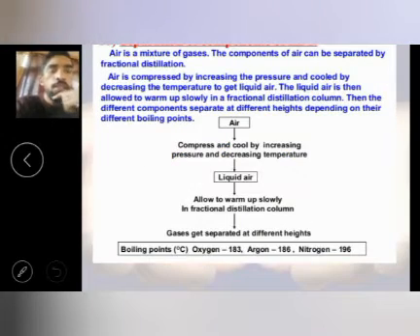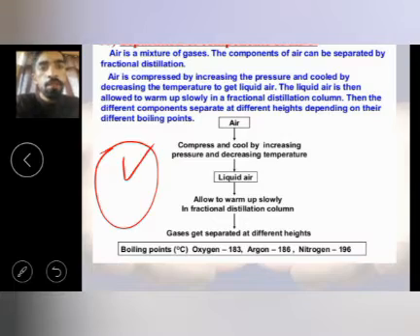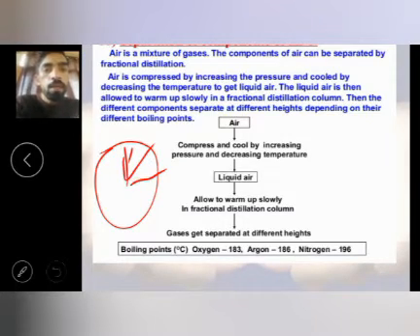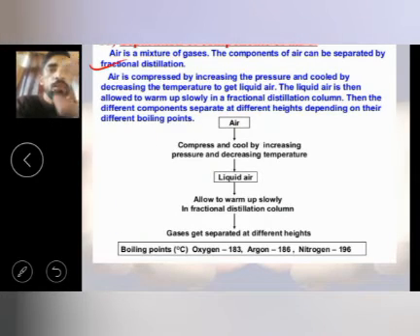And separation of the components of air: air is a mixture of about 21% oxygen, 78% nitrogen, and 1% other gases. Air can be compressed by increasing the pressure and cooled by decreasing the temperature. Then it can be liquefied.